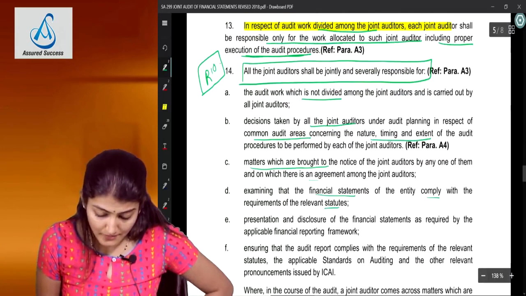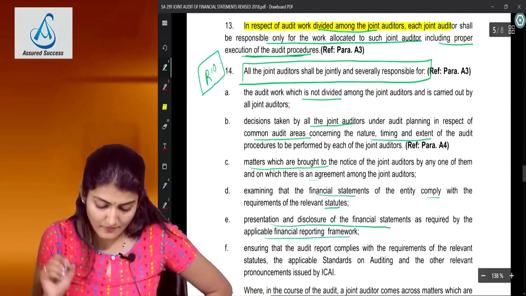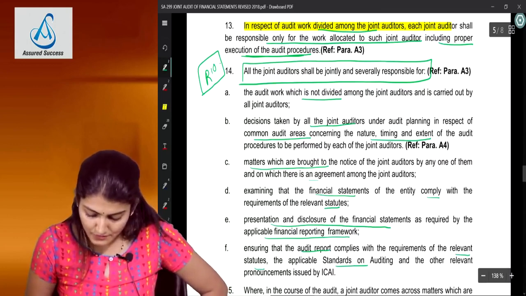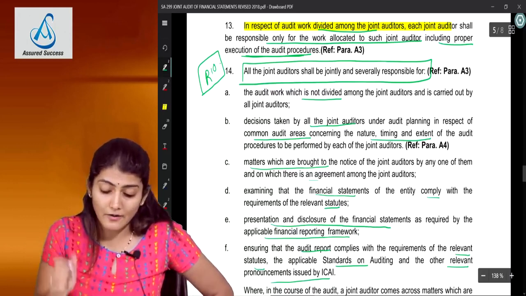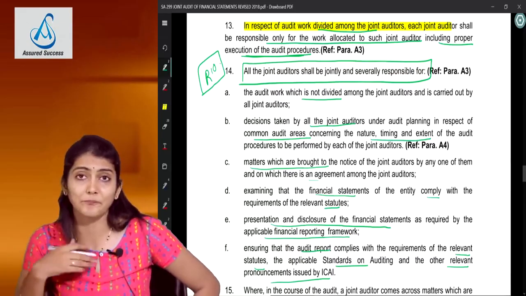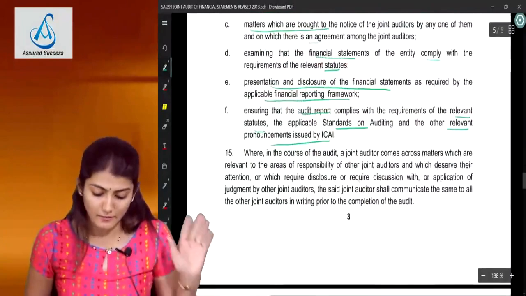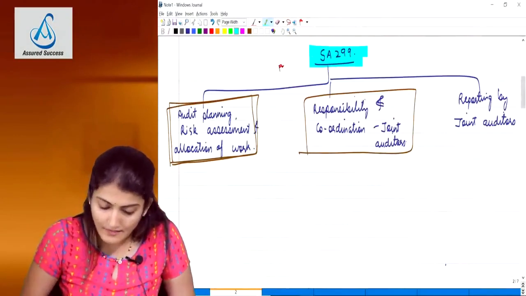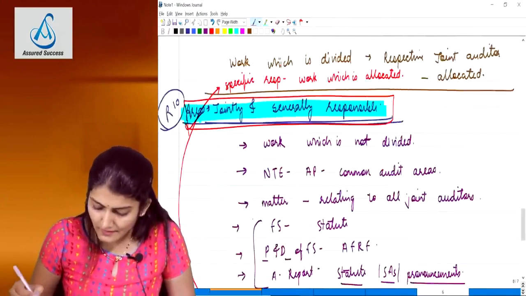Financial statements comply with the requirements of the statute. Presentation and disclosure of financial statements is in accordance with the AFRF. Audit report complies with the requirements of the statute, the SAs and the other relevant pronouncements by ICAI. And I have already added one point over there which is regarding the information and explanations. Okay. Right. So these are areas where the joint auditors are jointly and severally responsible. Right, and now I come to the last part of the SA, which is regarding the audit conclusions and the reporting.